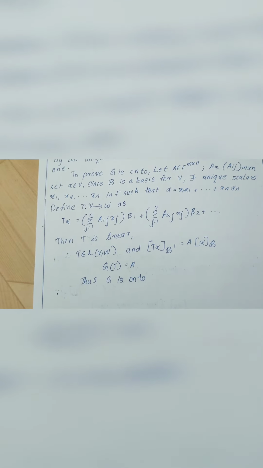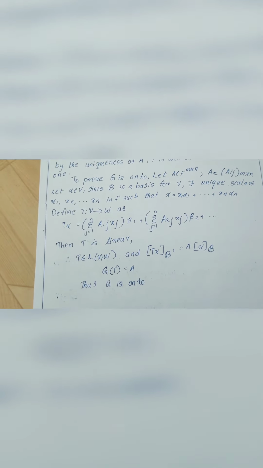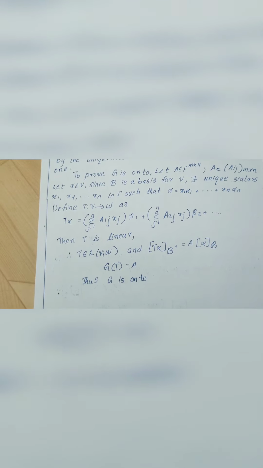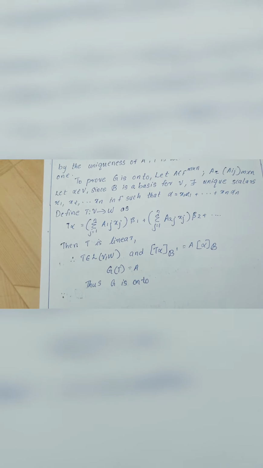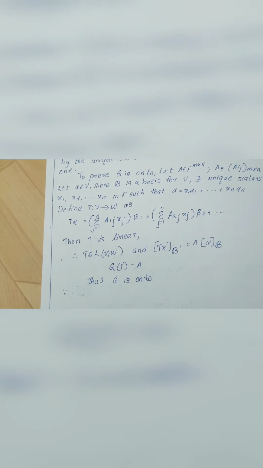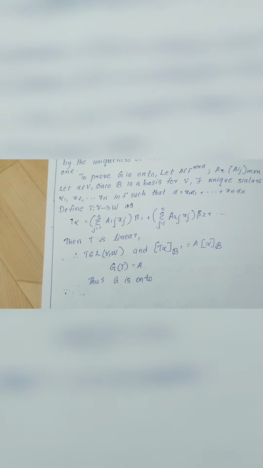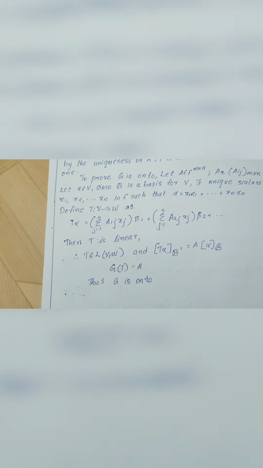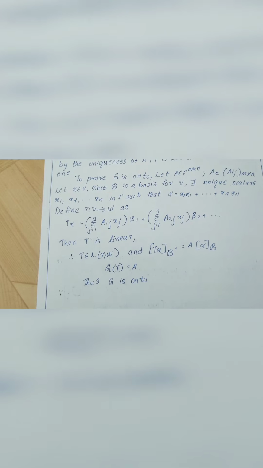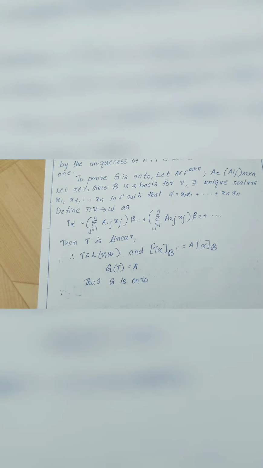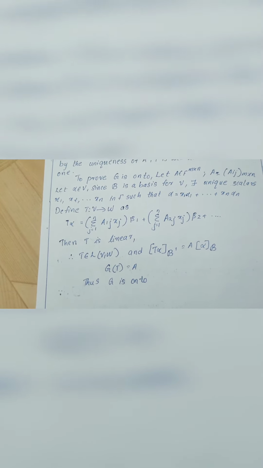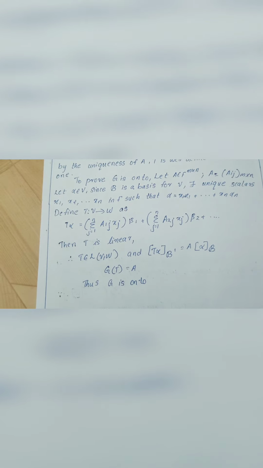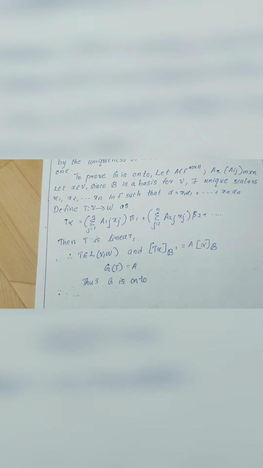Now we have to prove g is onto. For that, take A belonging to the set of m by n matrices over F. Since A is a matrix, we can represent A as (aij), m by n. Let alpha belong to V. We know that script B is a basis for V, so there exist unique scalars x1, x2, etc., xn in F such that alpha is equal to x1 alpha 1 plus x2 alpha 2 plus etc. plus xn alpha n.